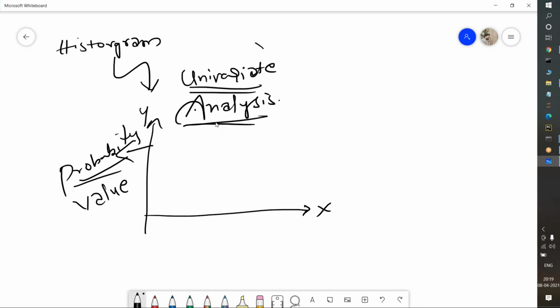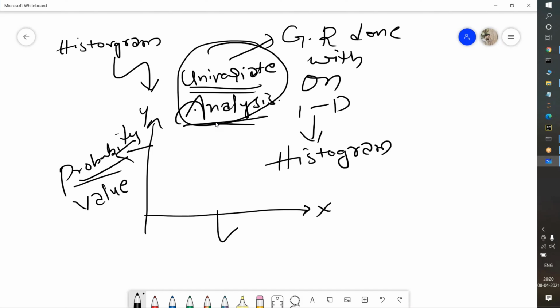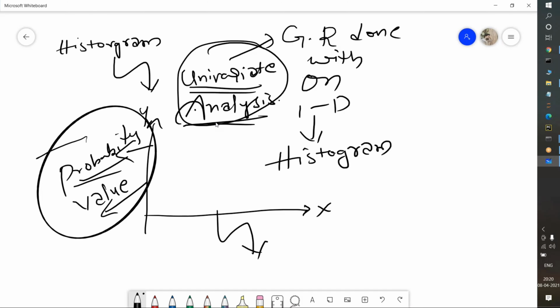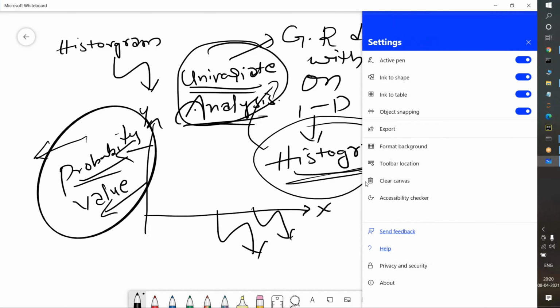So univariate analysis means the graphical representation is done with only one axis, which means one dimension. The best example is nothing but the histogram. The histogram is one of the best examples because we are taking only the x-axis. On the y-axis we are taking probability values, we are not passing them; by default it takes the probability values, but only with the help of the x-axis we are plotting the data. So the histogram is nothing but a univariate analysis. This is the purpose of using the histogram.